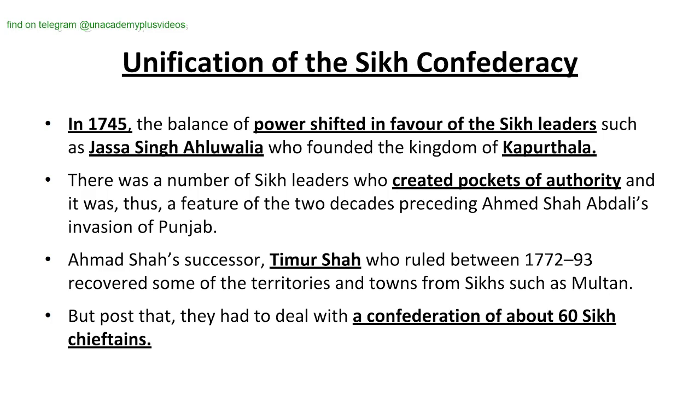Ahmad Shah's successor Taimur Shah, who ruled between 1772 to 93, recovered some of the territories and towns from Sikhs such as Multan. But post that, they had to deal with a confederation of about 60 Sikh chieftains.